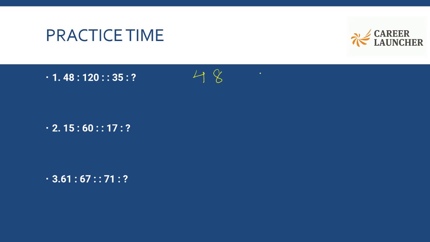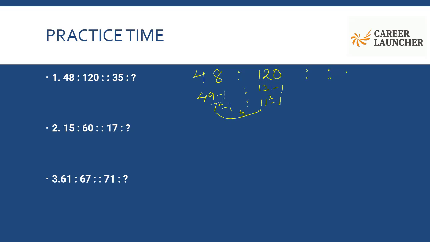Now 48 and 120 both happen to be close to the square of a natural number. How? 48 is 49 minus 1, which is actually 7 square minus 1. And this is 121 minus 1, 11 square minus 1. And there's a difference of 4 between 7 and 11.